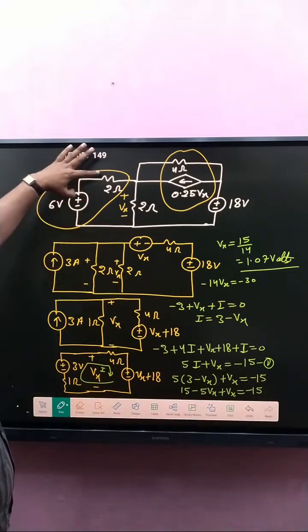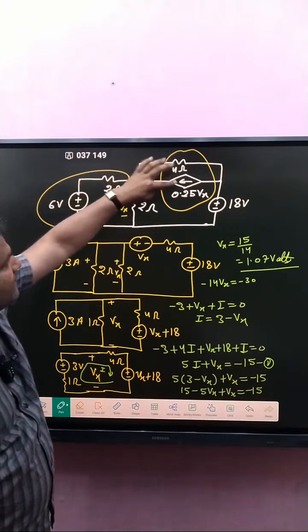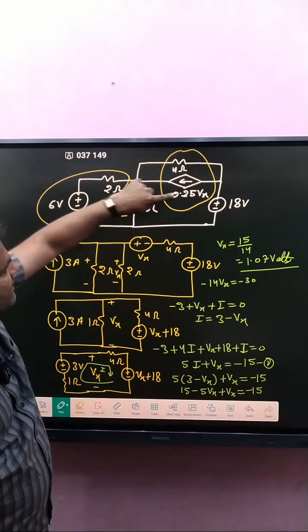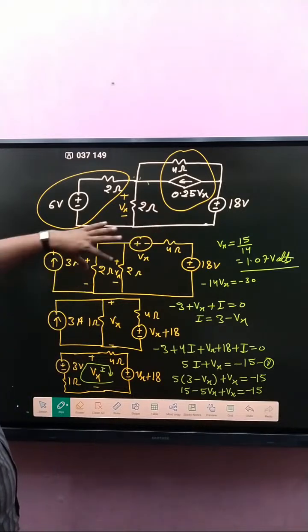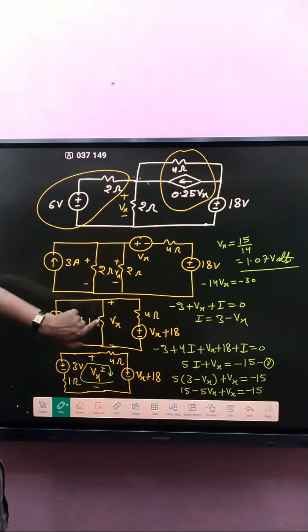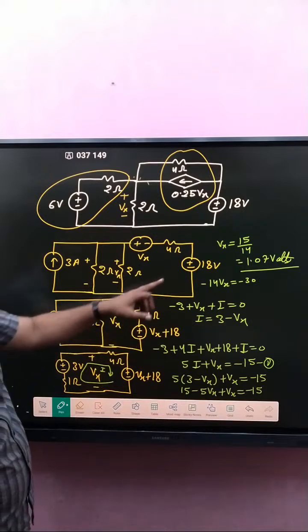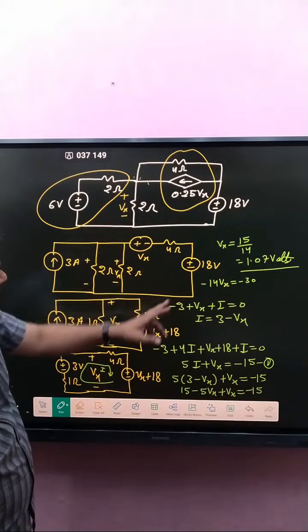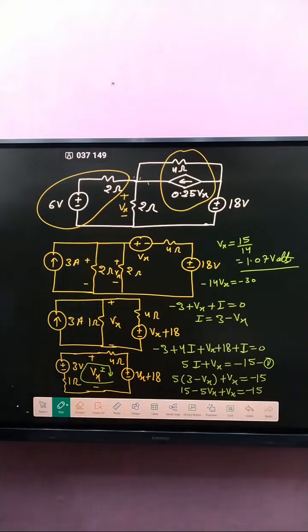Simply, this one is converted to a current source. So 3 and here parallel connected 2 ohm. After that, multiplication of these two, that is Vx and that is 4 ohm, and here 18 volt. After that, these two are parallel, so the parallel combination of these two is 1 ohm. That's why it is written here, and that is 3 ampere. Here 4, both are in series with the same polarity, so Vx plus 18 volt. Now after that, if this one is converted into a voltage source, that is 3 volt, and here 1 ohm, 1 ohm.